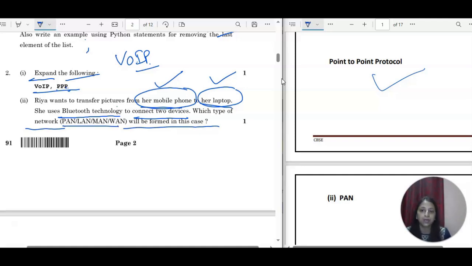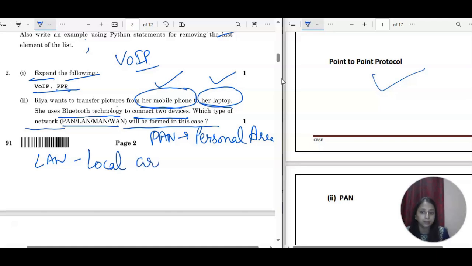All 4 options are given, so let me tell you all these full forms one by one. PAN stands for personal area network. Then we have LAN. LAN stands for local area network. Then we have MAN. MAN stands for metropolitan area network.